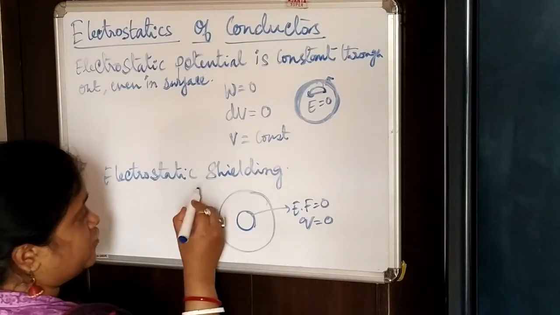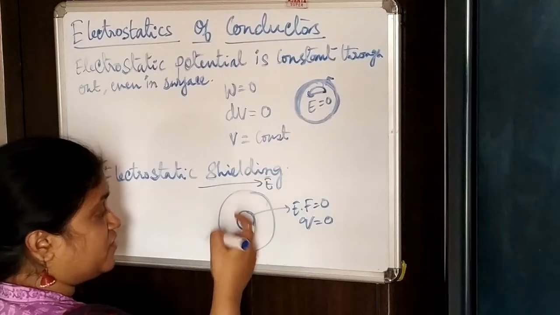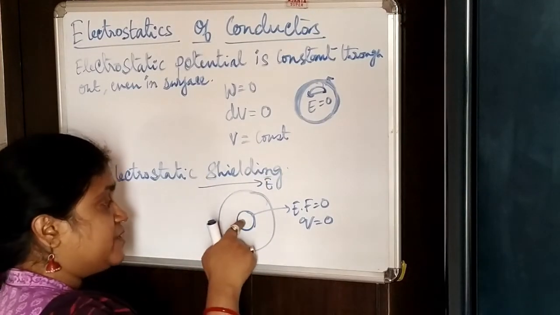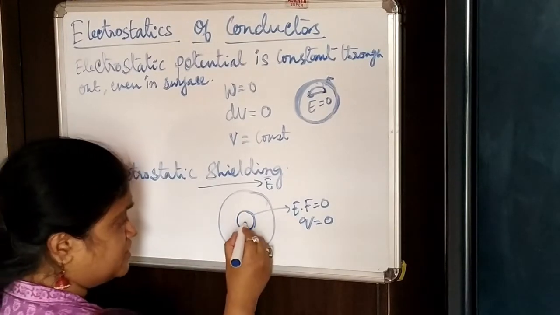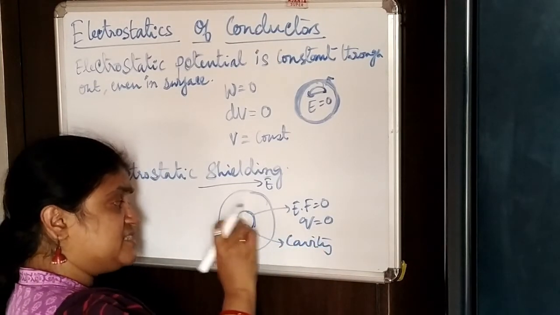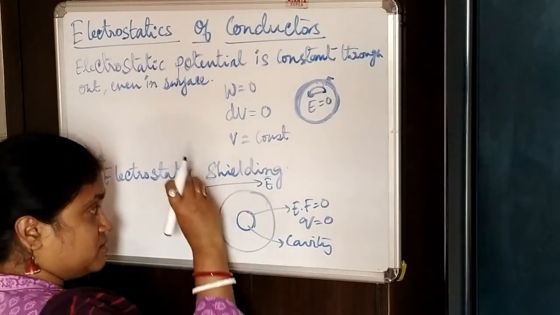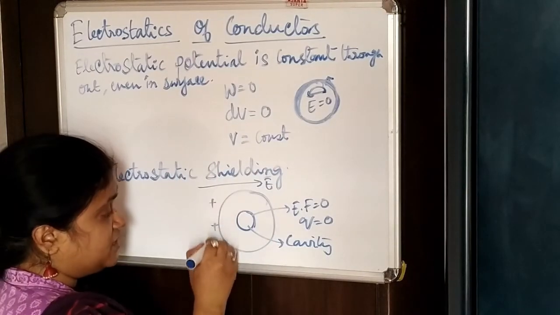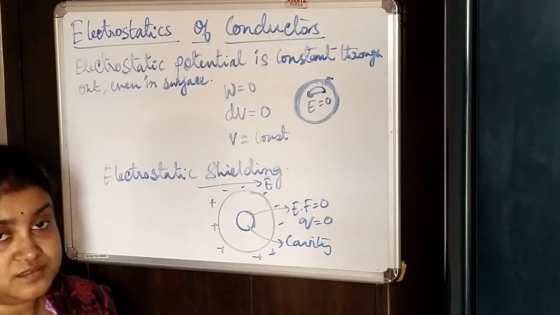So even if you give an external electric field, there is no effect of this external electric field in this particular space. We can create a cavity, and inside this cavity, the whole space, you can shield from any external electric field or any charge given outside the conductor.